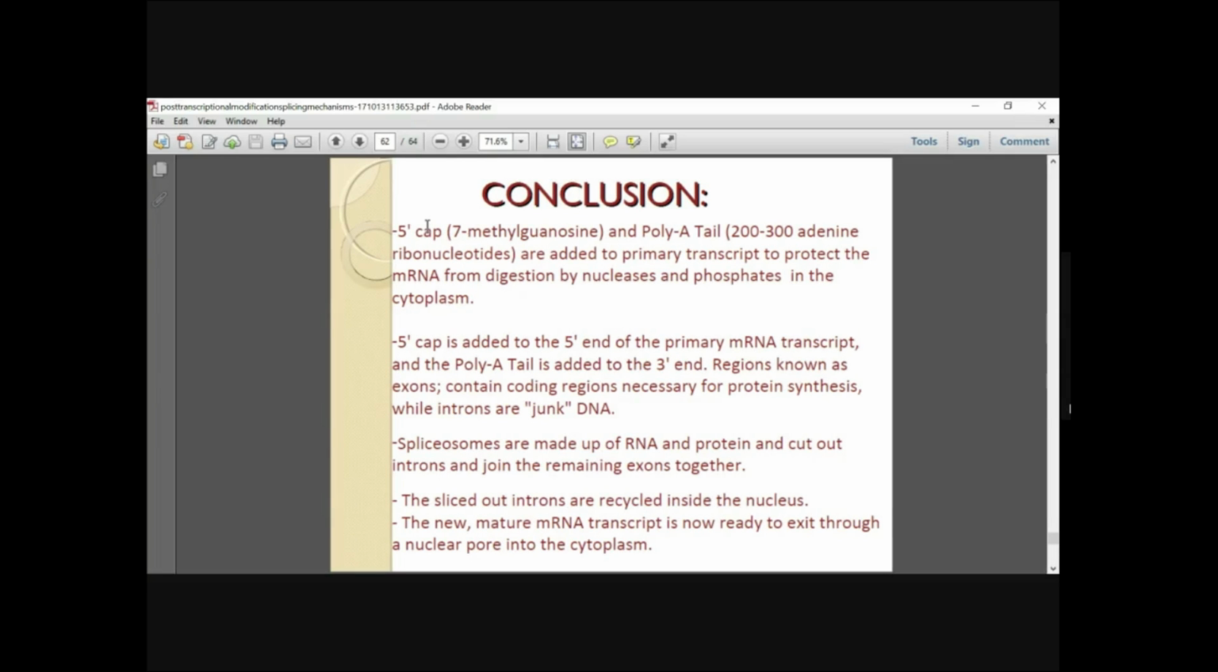To conclude today's class, the 5' cap and the poly A tail are added to the primary transcript to protect the mRNA from digestion. The 5' cap is added to the 5' end of the primary mRNA transcript, and the poly A tail is added to the 3' end. There are regions known as exons and non-coding regions called introns, and there are several mechanisms of removing them. Spliceosomes are made up of RNA and protein and cut out introns and join the remaining exons together.